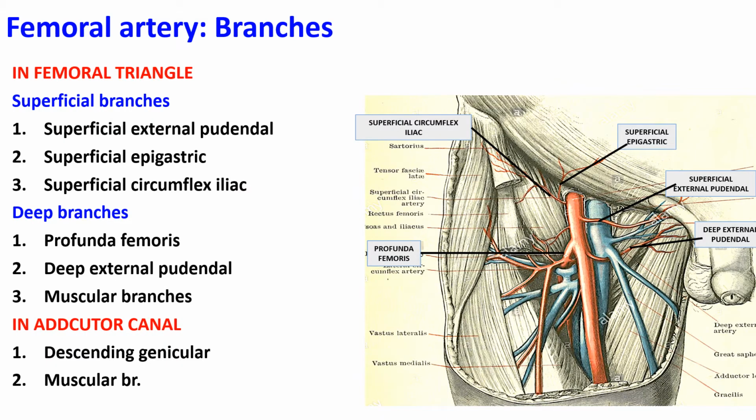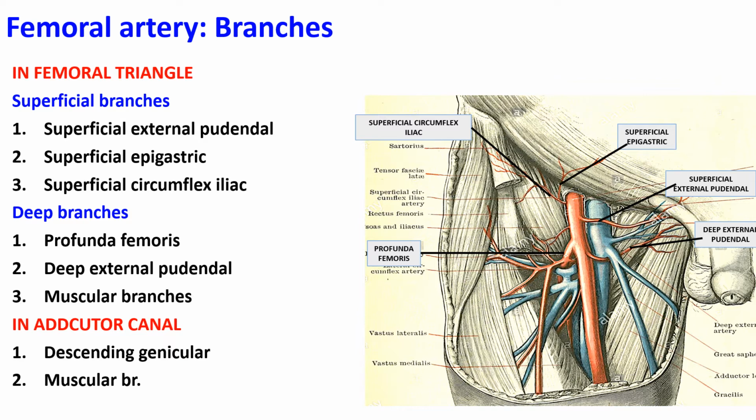Coming to the branches of the femoral artery. So the femoral artery in the femoral triangle gives the superficial set of branches, which we have already discussed: the superficial epigastric, superficial external pudendal, and the superficial circumflex iliac. And it also gives the deep set of branches. This includes the profunda femoris artery, the deep external pudendal artery, and the muscular branches. The profunda femoris artery is the chief artery of the medial compartment of the thigh, and I will discuss this in detail in the medial compartment of the thigh.